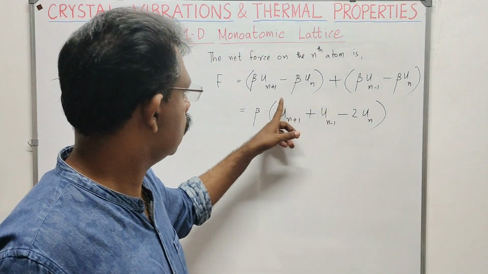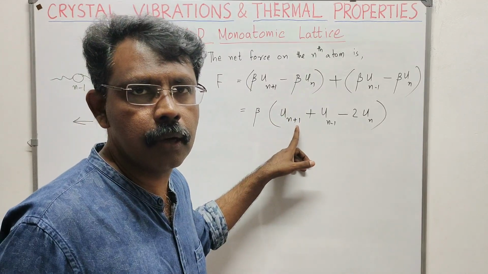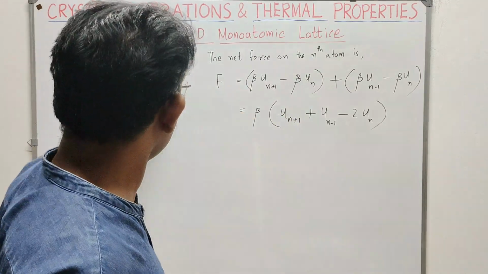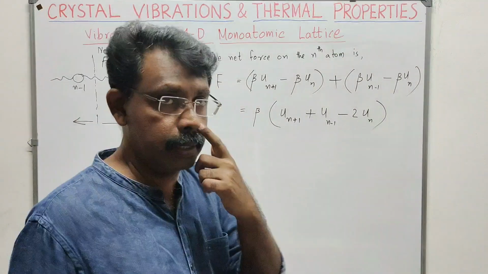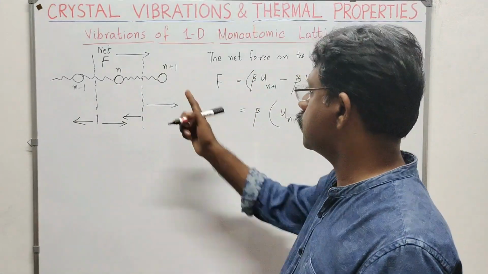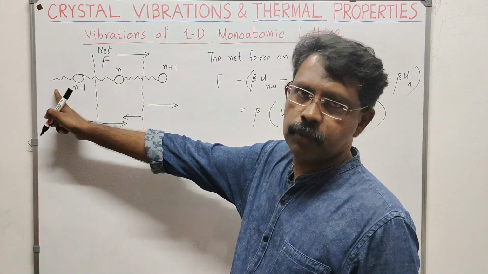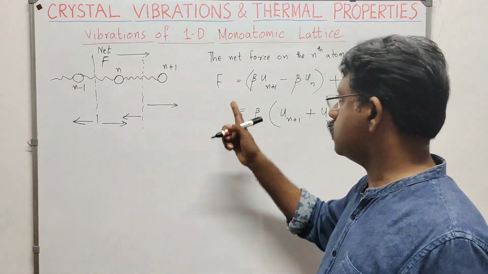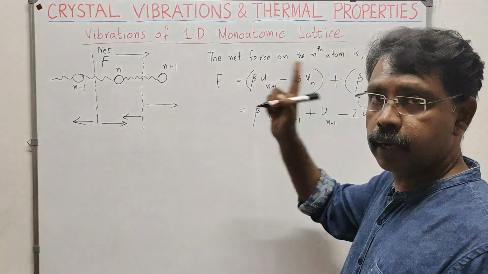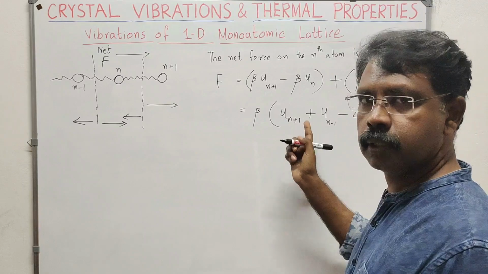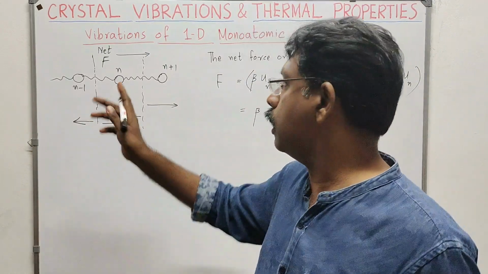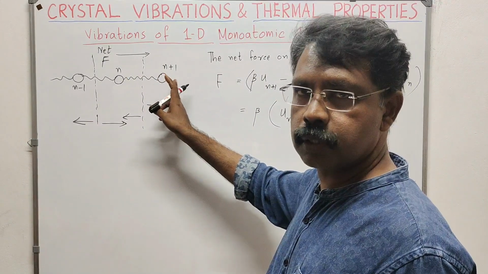This is the force on the atom at the nth site. Similarly, we can find out the net force on the atom at the n+1 site and the atom at the n-1 site. First we will have the equation for the force acting on the nth atom. Then you can replace n by n+1, and you will get the net force on that atom.